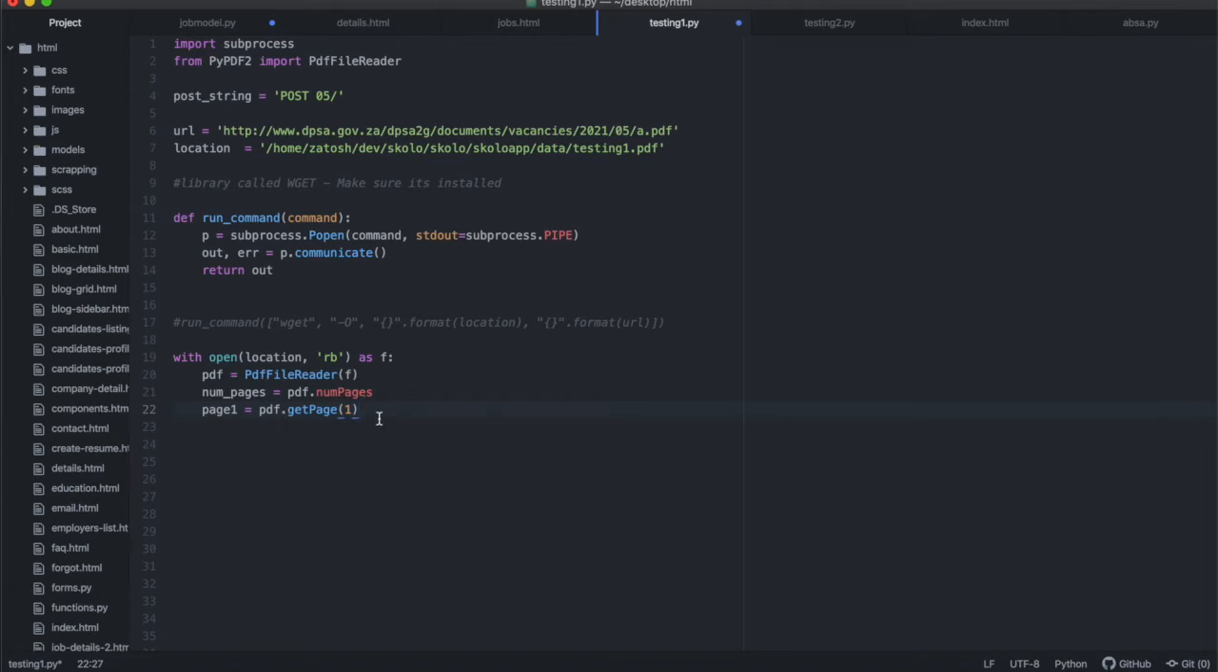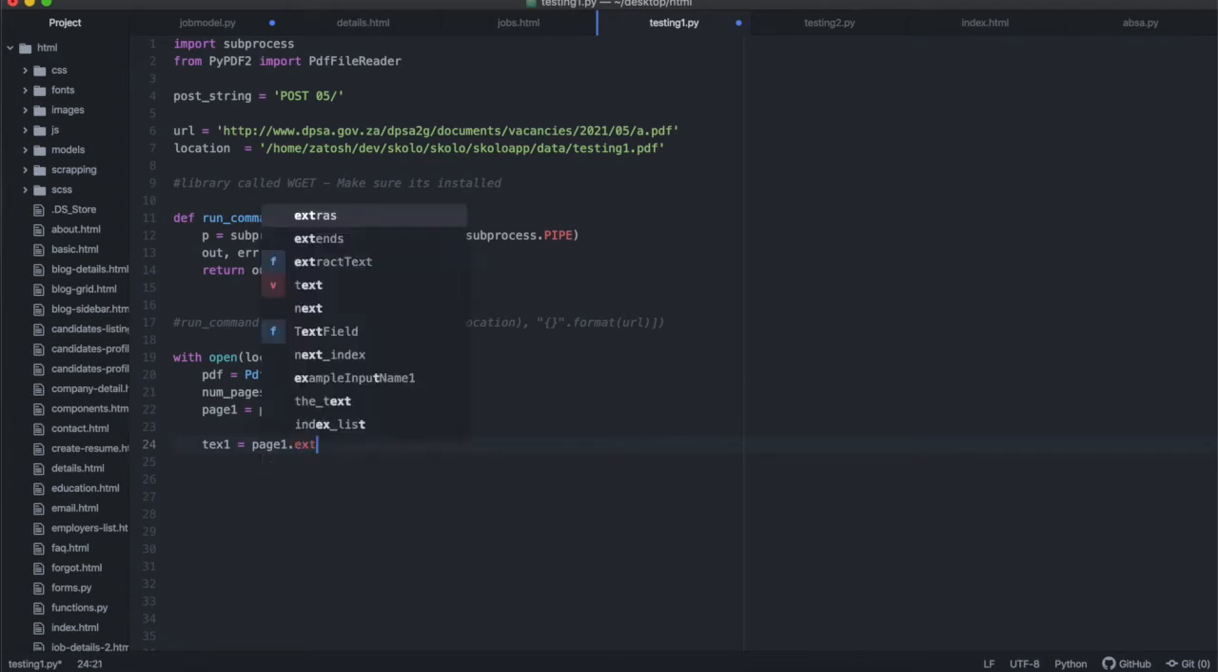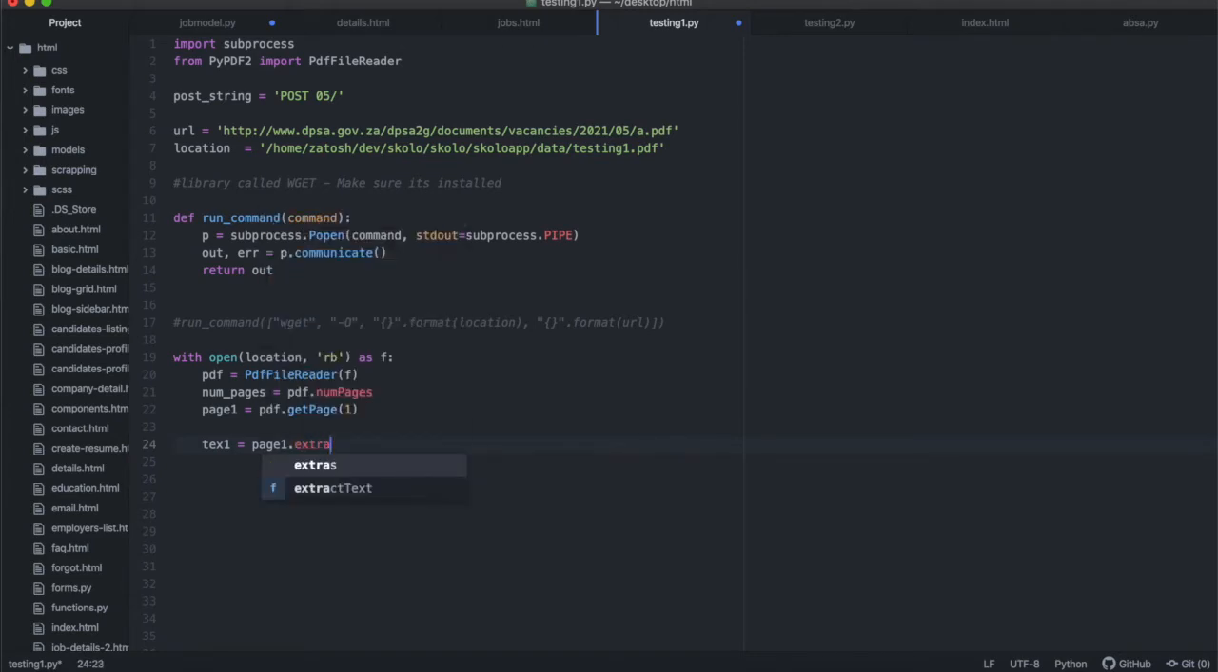If you want to get the text inside here, the text 1, this is now the text that's inside of the page 1. So text 1 is going to be equal to page 1 dot extract text, extract text, that one. And then we can then print text 1.